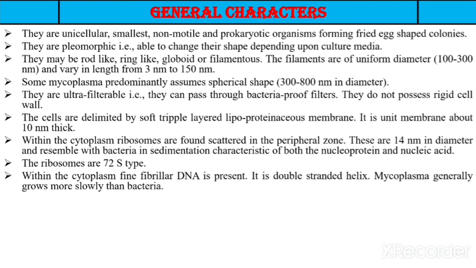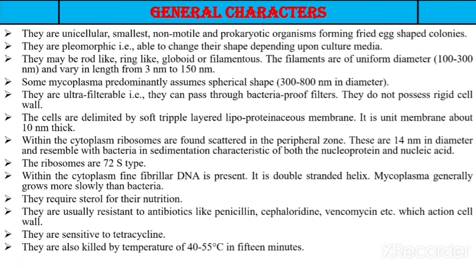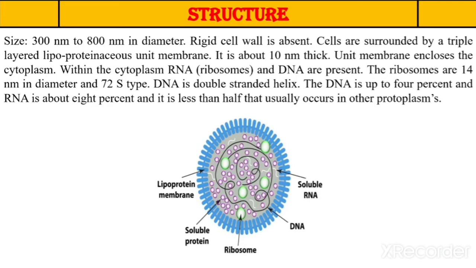Mycoplasma generally grows more slowly than bacteria. This is a very important point. They require sterol for their nutrition. They are usually resistant to antibiotics like penicillin, cephalosporin, vancomycin, etc., which act on the cell wall. They are sensitive to tetracycline. They are also killed by temperatures around 40 to 55 degrees Celsius in 15 minutes. They do not produce spores but divide by binary fission. So these are some important general characteristics of mycoplasma.